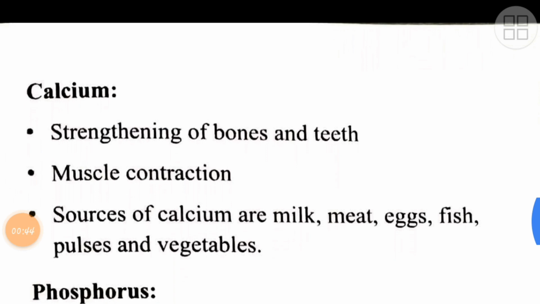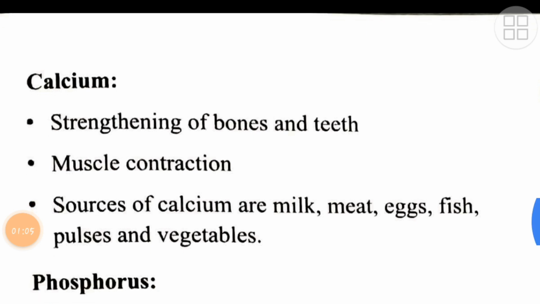Now calcium is very easy. We are doing it for many years. Calcium is strengthening of bones and teeth. It is making our bones and teeth strong. Muscle contraction. We have done last year expansion and contraction, squeezing and releasing of the muscles. Sources of calcium are milk, meat, eggs, fish, etc.